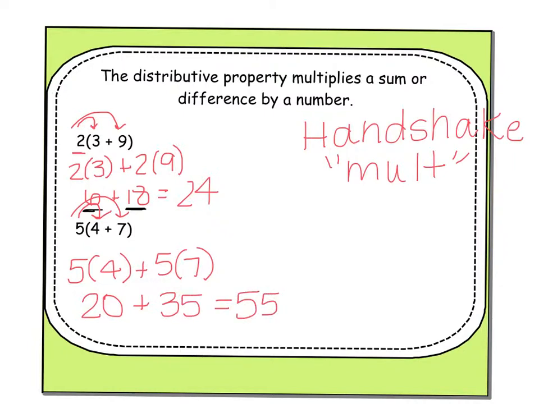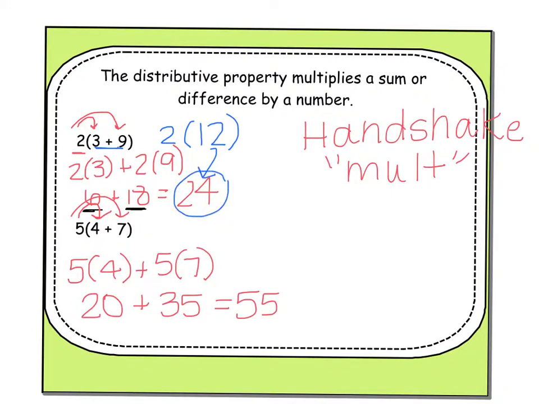Now the reason I chose to use numbers in this first example is so that we could check with the order of operations. The order of operations would actually ask us to do what's in the parentheses first, which would leave the 2 on the outside, and then 9 plus 3 would give me 12. And 2 times 12 does give me 24.